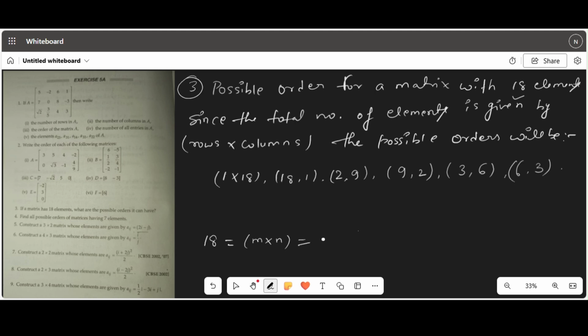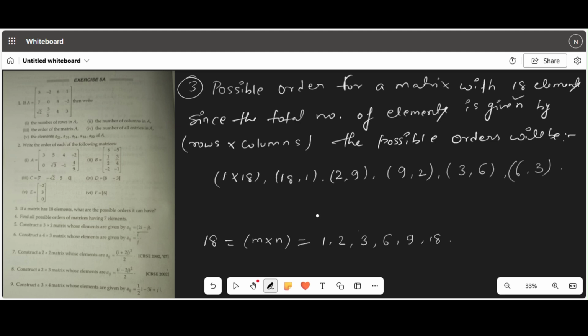The factors of 18 will be 1, 2, and next is 3. 3 is also a factor of 18. 4, no, 4 is not. 5, no. 6, yes, 6 times 3 is 18. Now 9 is also a factor, and 18 itself. Okay, all these are the factors.